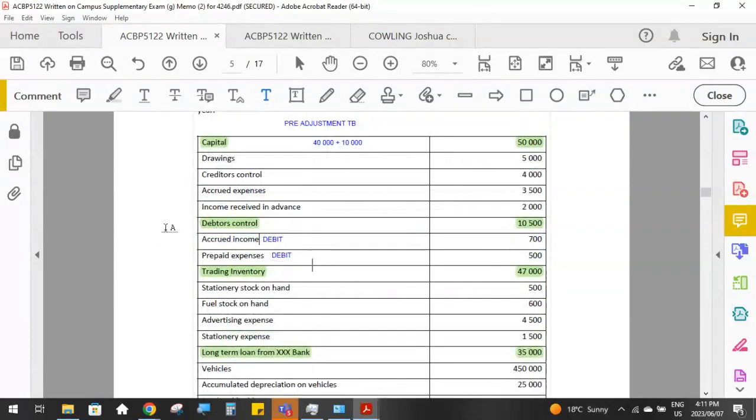What else have we got here? Oh, here's accrued expenses. Accrued expenses is a credit balance, because we debit the expense account and credit the accrued expense account.